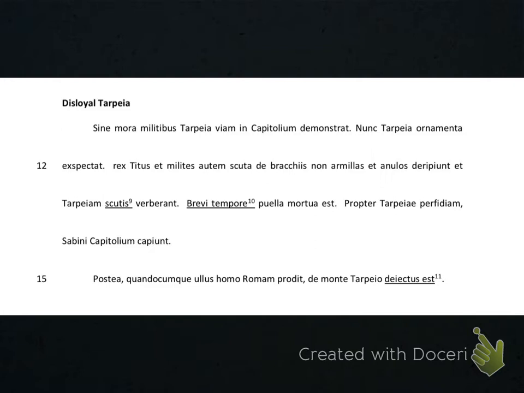Make sure you look up your vocab. We have king and Titus. The word and. Soldier, however. Then I have shields. Day, I'm told, means from. Brakais are arms. Then I have the word not. Bracelet. Here's and again. Rings. And